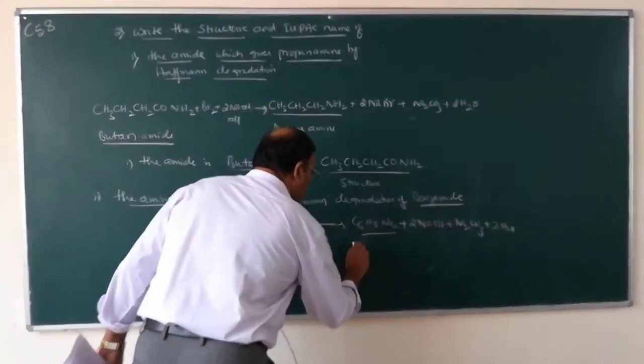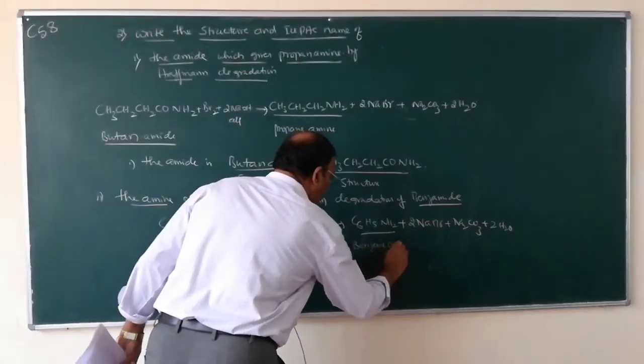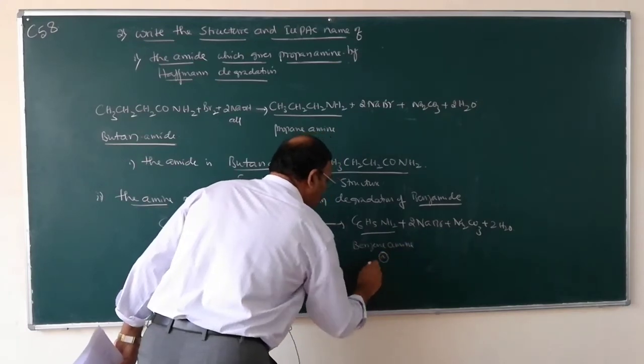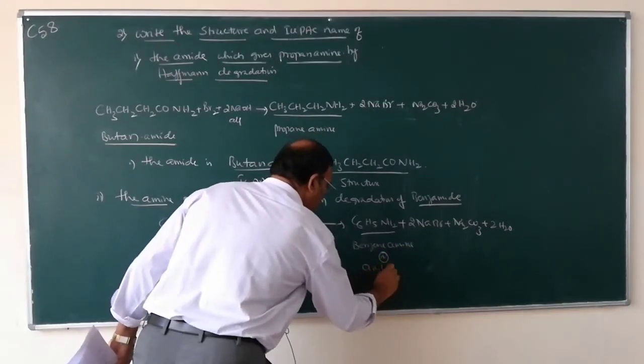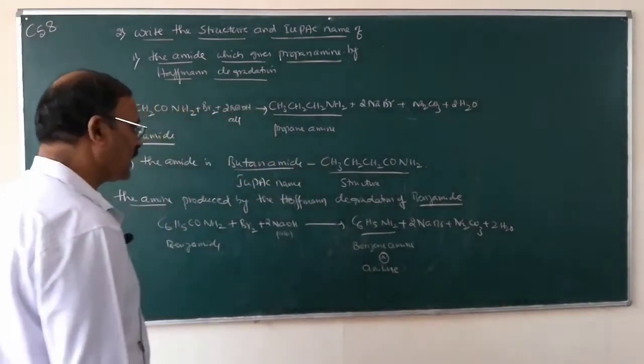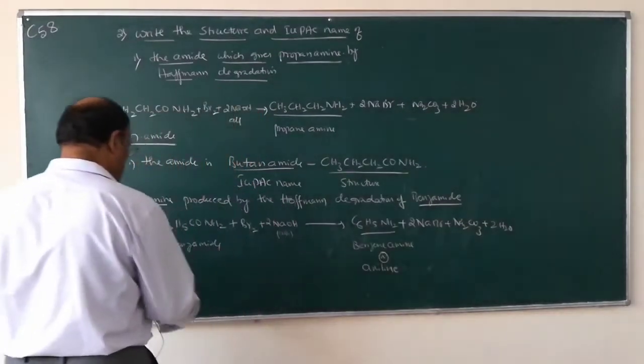What is the name of this compound? This is benzene amine. Benzene amine is also called aniline. So this is the IUPAC name.